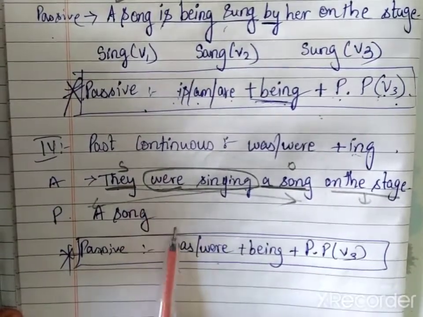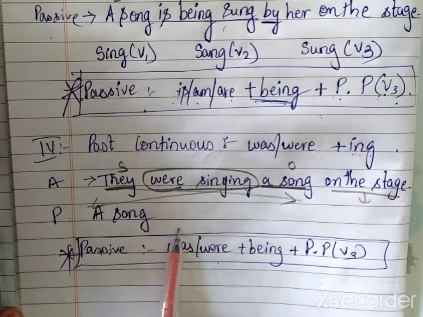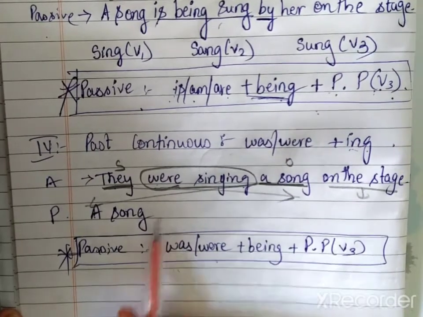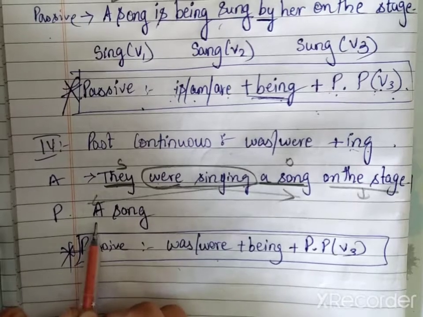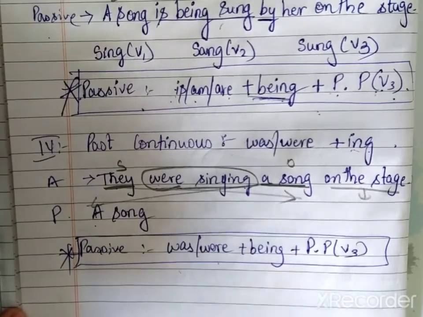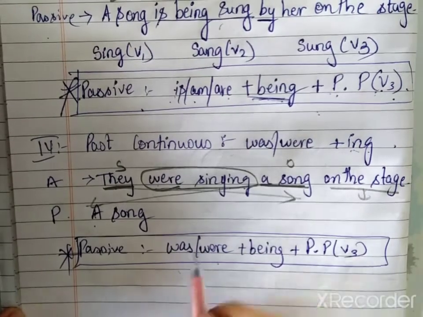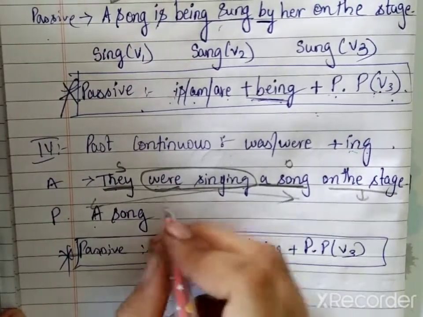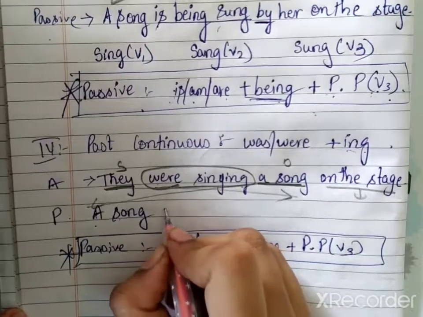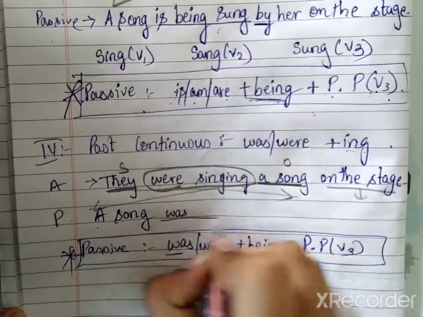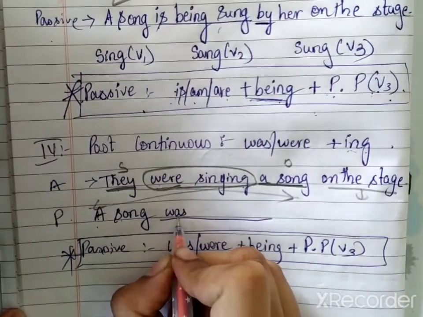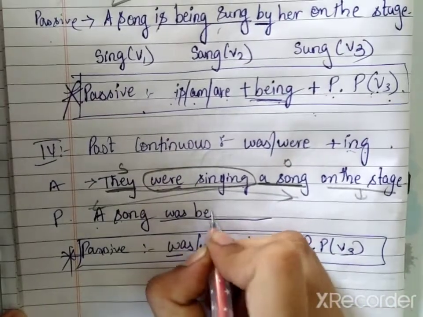Here it is were, so will you write were over here? No, you cannot write were over here. Why? Because a song is singular and we have to match the verb with the subject. You have studied in subject-verb agreement, right? So you will use was because the song is singular. A song was, a song was being